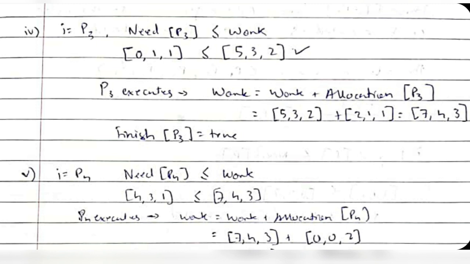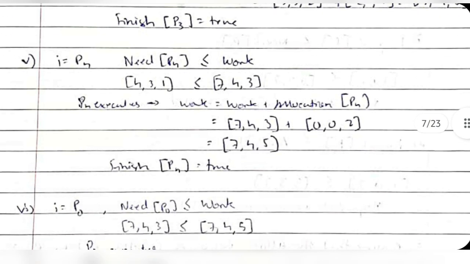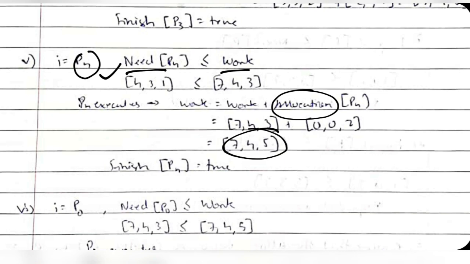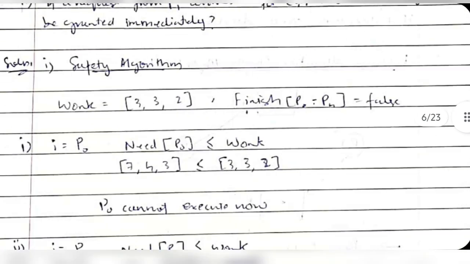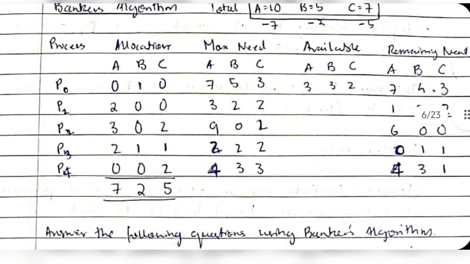Now after P3 it is P4. I'll do the same thing. Need of P4, is it less than work? Yes. Then complete the work and add the allocated resources of P4 to the available resources. So then this is the available resources. Then after P4, what is there? After P4 there is no process.